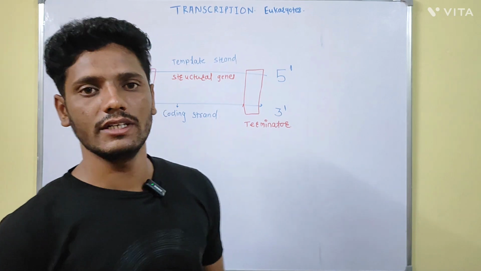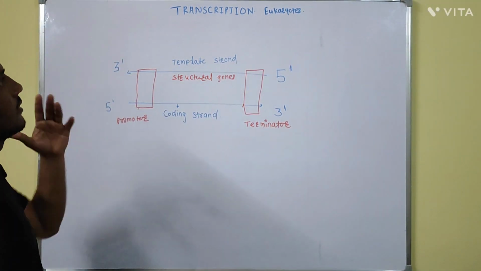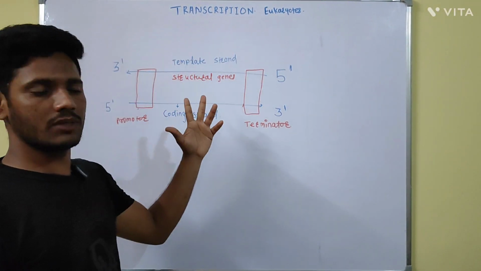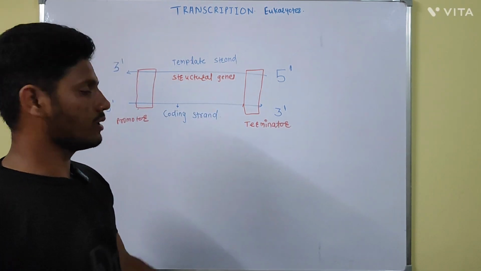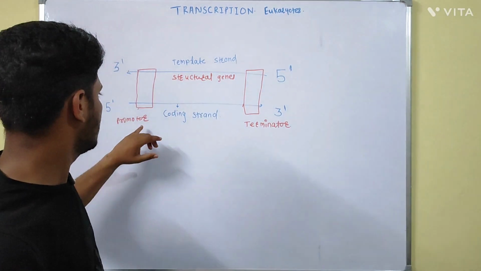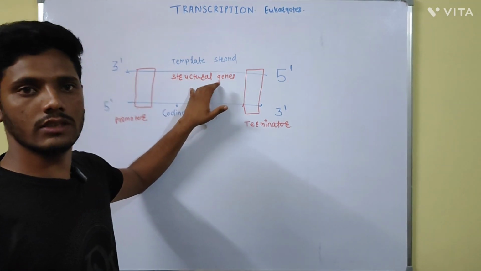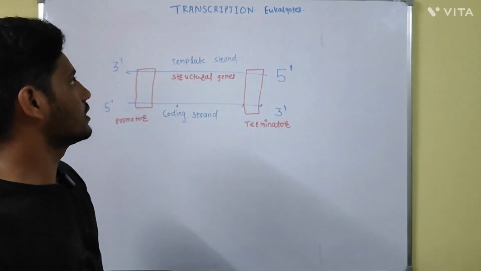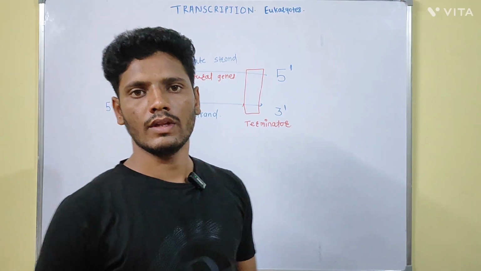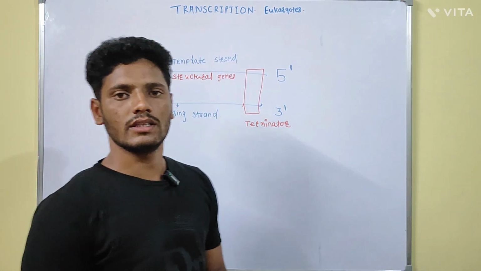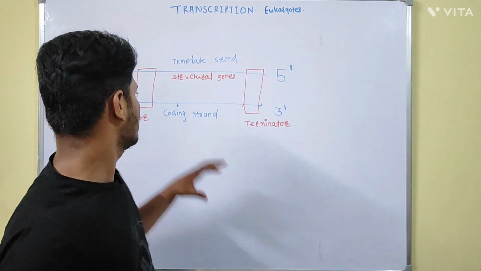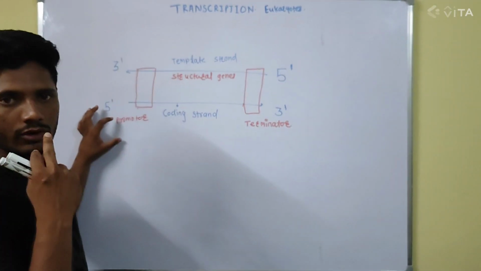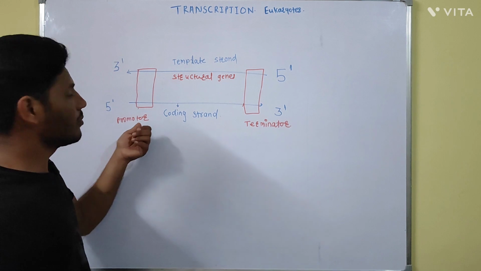Then we will see the transcription unit. In the eukaryotes also, the transcription unit consists of a promoter region, structural gene, and the terminator. But there is some difference between the promoter and the structural genes in the prokaryotes and the eukaryotes. What the difference is, we will see. In the previous lecture, we have seen that the RNA polymerase enzyme and the sigma factor recognize the promoter region in the prokaryotes. But which type of promoter is there?